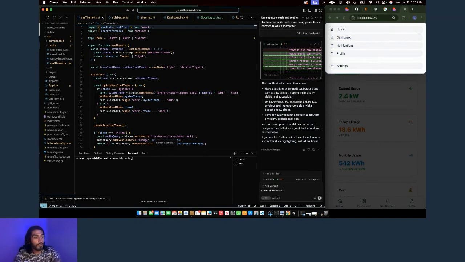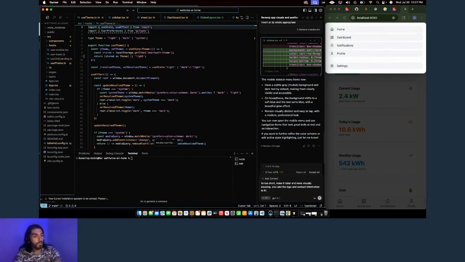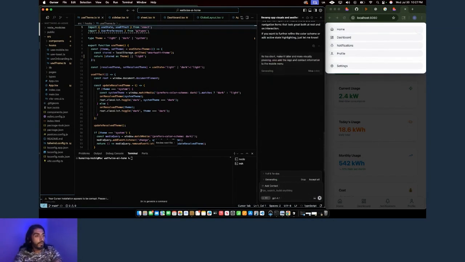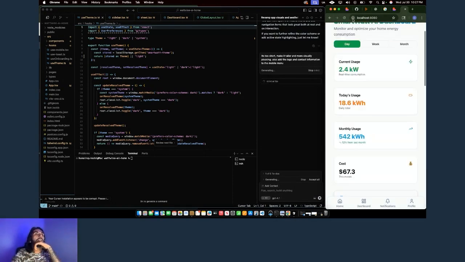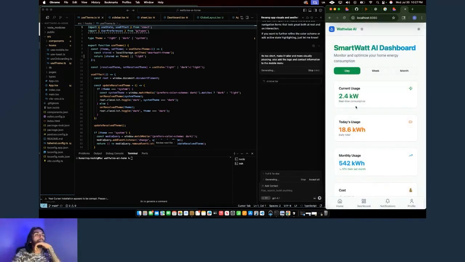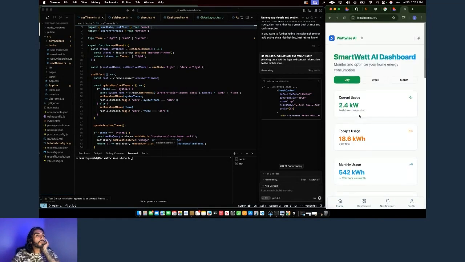It's too short. Make it taller and more visually pleasing. Also add the logo and contact information to the mobile menu. I should probably give us a nice mobile menu, throw a logo in there and maybe a phone number or something like that. It should be nice. And you just basically click on the background to get out of that view. So it's looking good right now.